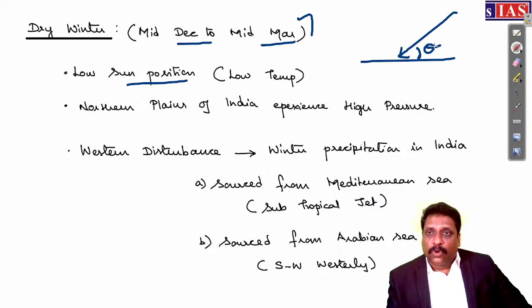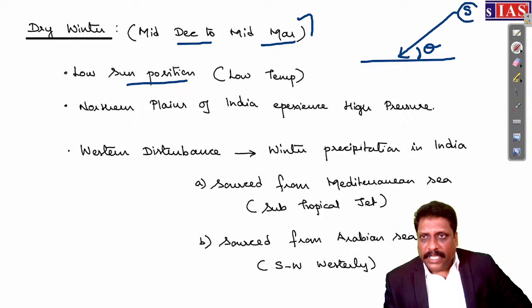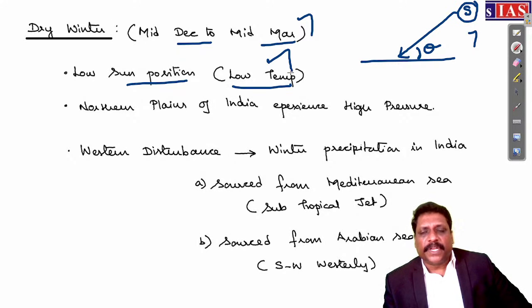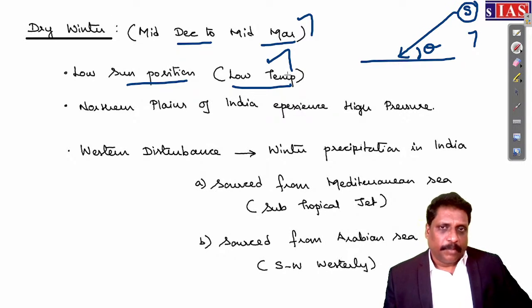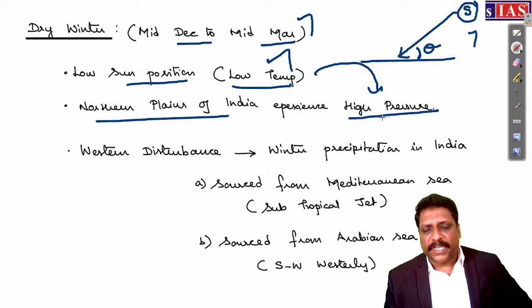Always I will be having a low sun position, right? The angle of sun's rays will be what? Always it will be inclined, my dear friends. Because you experience inclined sun's rays, low sun position, generally what you experience is a low temperature. Okay. Because of this low temperature, normally, my dear friends, the northern plains of India generally experience what?